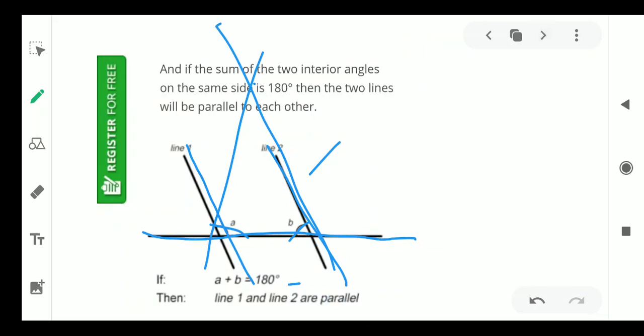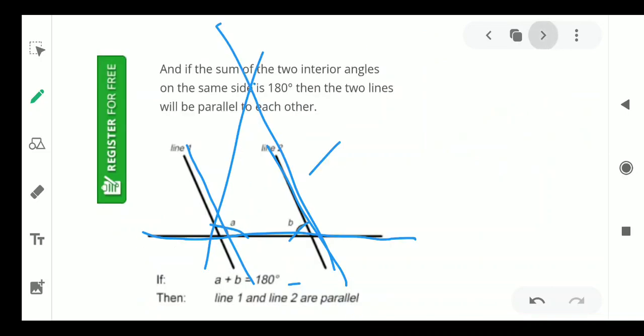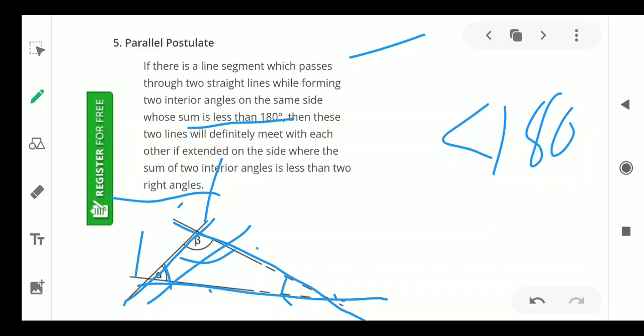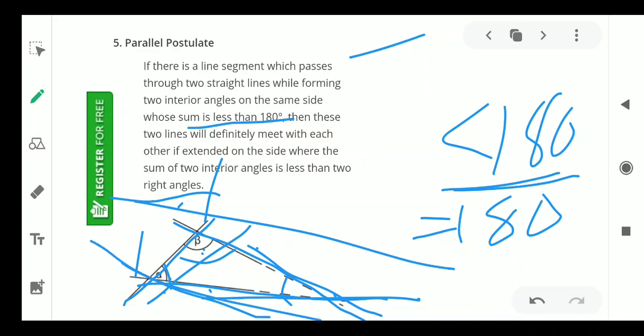Before that it was less than 180, but here if the two angles sum to 180 degrees, then these two lines become parallel. If the sum of these two angles is equal to 180 degrees, it means that these two lines are parallel, these two lines will be parallel.